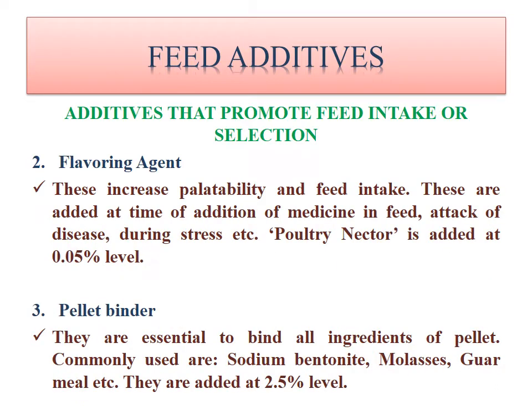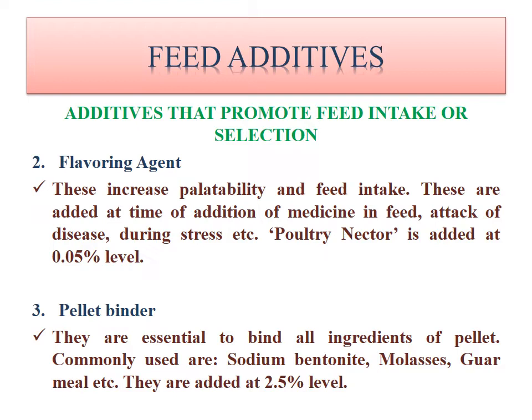The second one is flavoring agent. We all know that in human food also we like flavors. If there is flavor in the food, we will take more food. The same is applicable to birds also. So flavoring agents increase palatability and feed intake. These are added at the time of addition of medicine in the feed, or attack of disease, or during stress. Why?